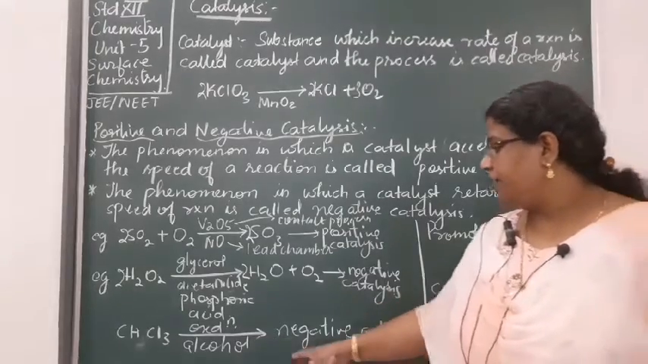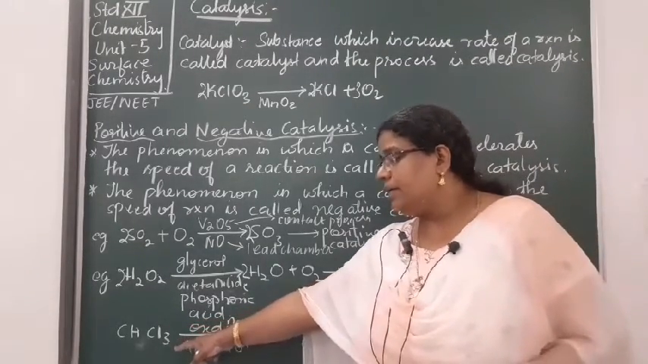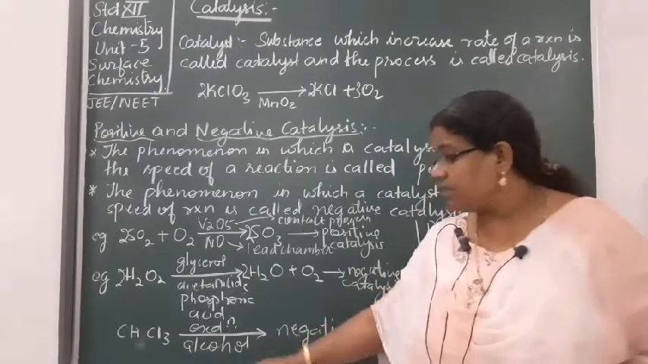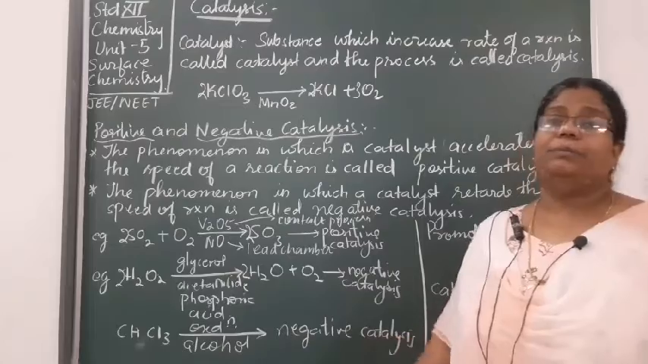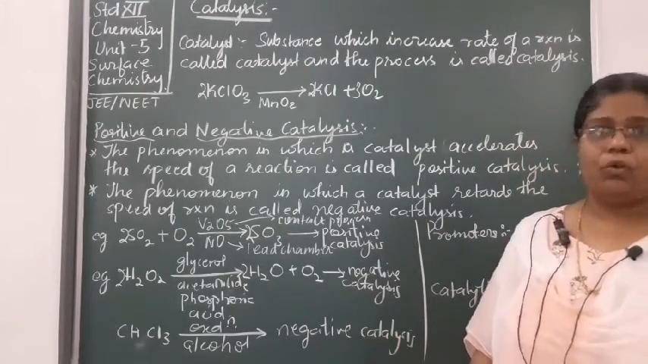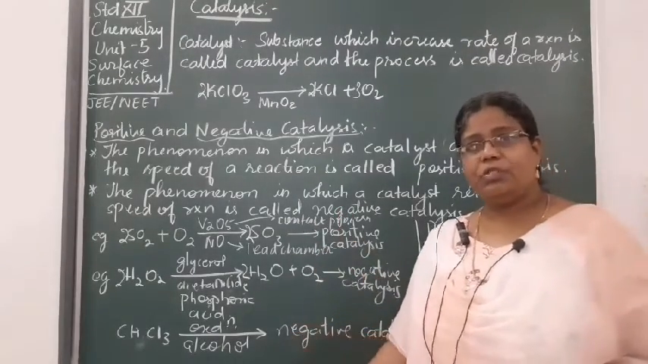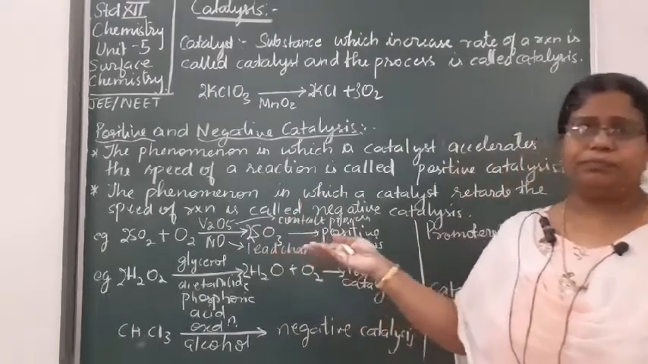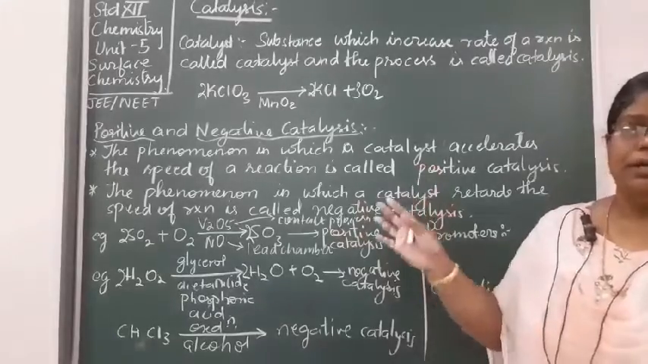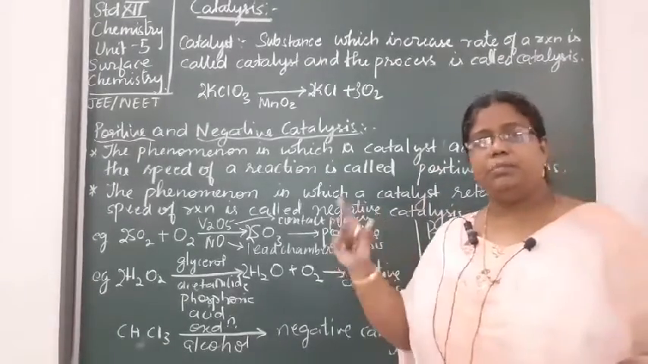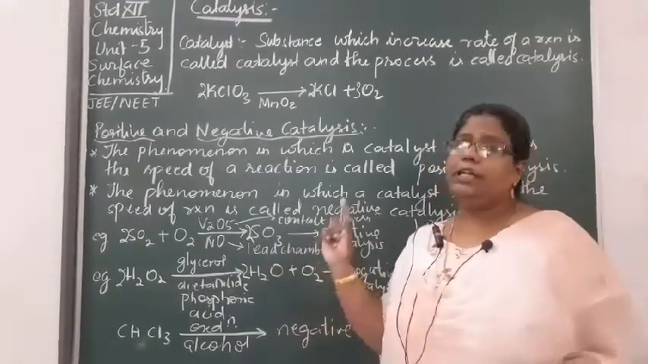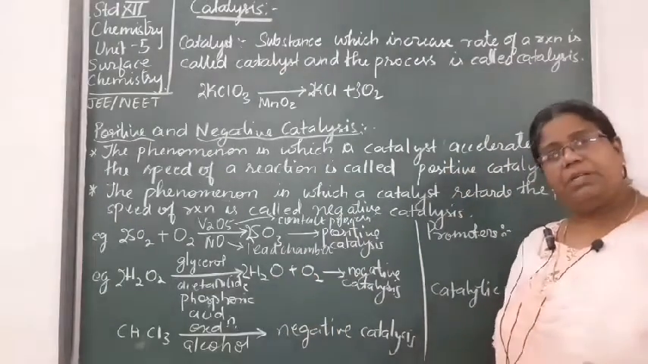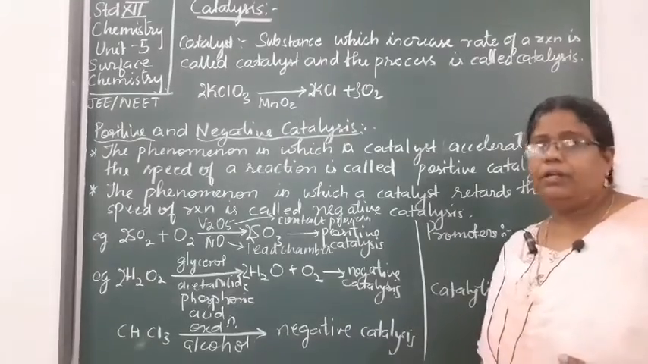Another example of negative catalysis is the oxidation of chloroform in presence of alcohol. Okay, so understood the difference between positive and negative catalysis. Positive catalysis is what we usually mean when we say catalyst or catalysis process. Negative catalysis is where the catalyst is retarding the rate or the speed of the chemical reaction.